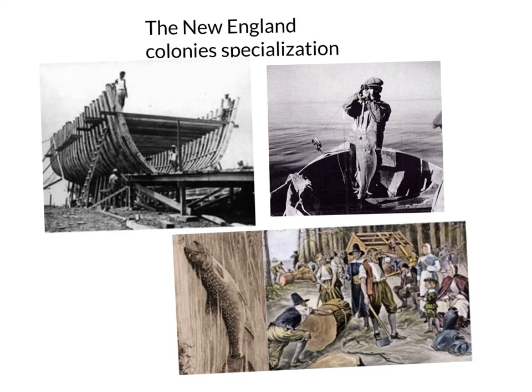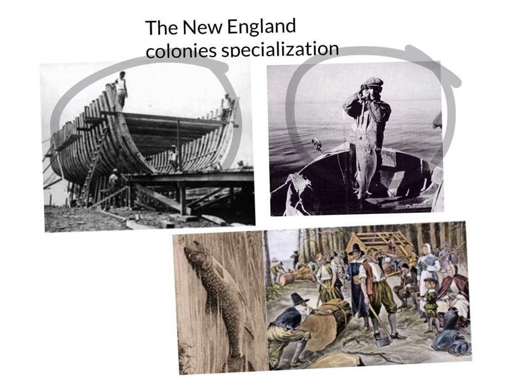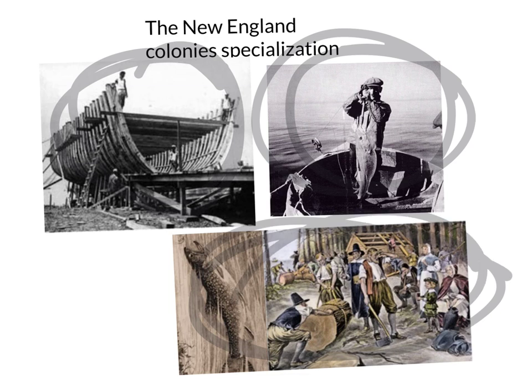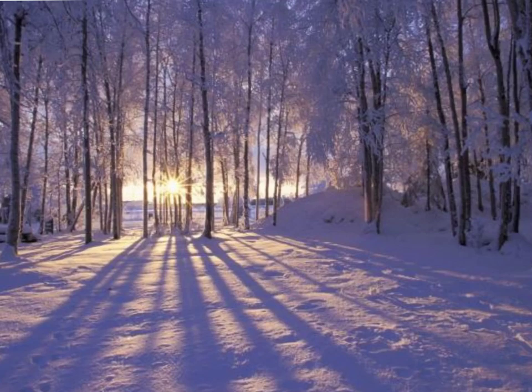In the New England colonies, specialization was shipbuilding, fishing, naval supplies, and to go over it again for you to hear it: shipbuilding, fishing, and naval supplies. New England's climate included cold, harsh winters, rocky soil, not fertile. Hills and mountains are in the area.